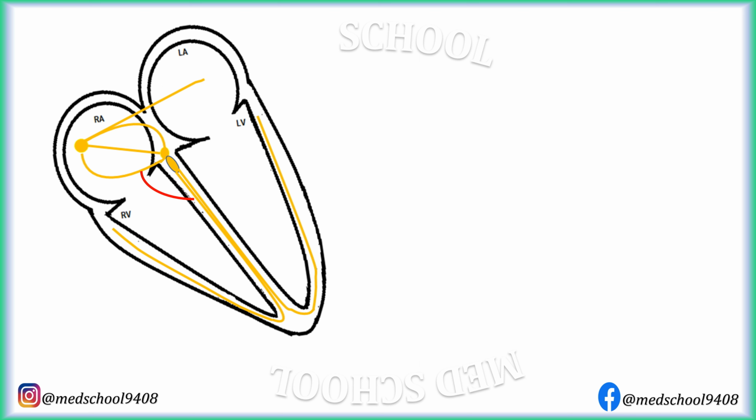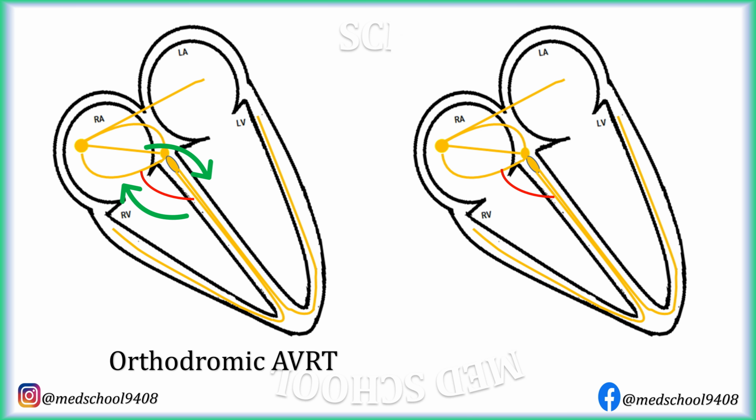In presence of accessory pathway, there is potential closed circuit through which re-entry can happen. Concept of re-entry is similar to that of AVNRT. When antegrade conduction occurs through normal conduction pathway and retrograde conduction occurs through accessory pathway, it is called as orthodromic AVRT. When antegrade conduction occurs through accessory pathway and retrograde conduction occurs through normal conduction pathway, it is called as antidromic AVRT.